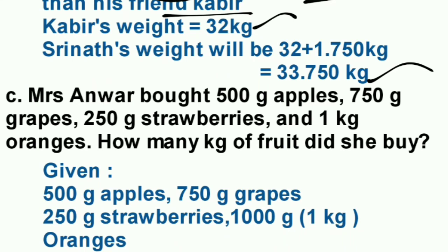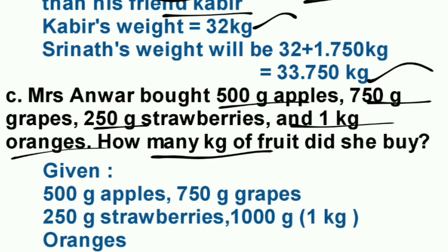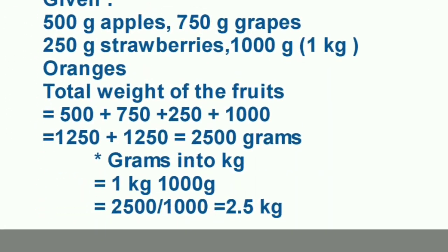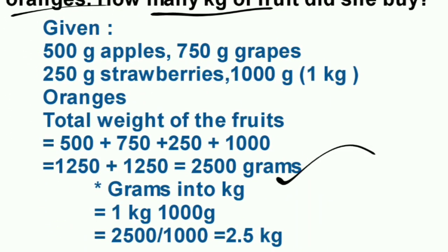Last question of this exercise. Mrs. Anwar bought 500 gram apple, 750 grapes, 250 strawberry and 1 kg oranges. See, these three are in gram and this only in kg. So this also we can convert in gram. But at last we have to convert in kg. So first we will add. So that will come 2500 gram. And that gram we have to convert in kg. It means we have to do divide only. So 1 kg equals to 1000 gram. So 2500 divided by 1000. So that will come 2.5 kg.